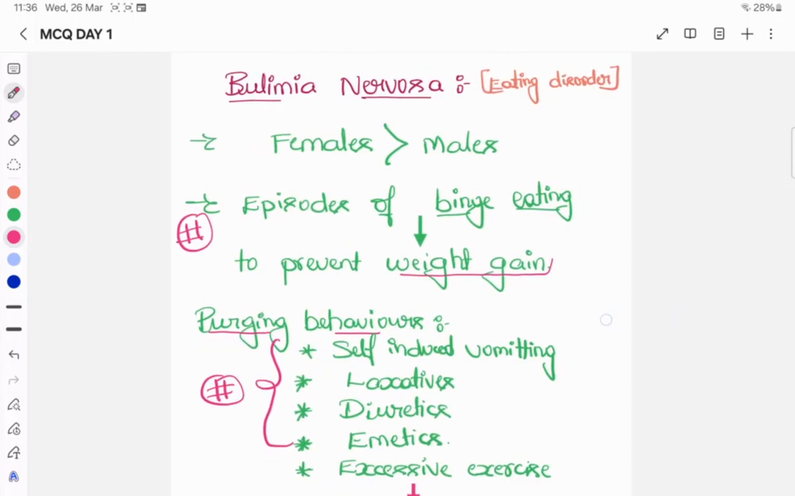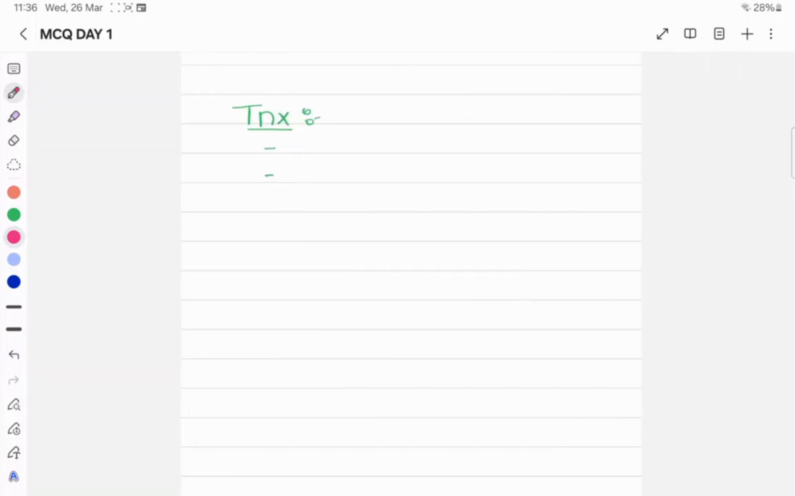Next, what may be the treatment when it comes to bulimia nervosa? Here we can expect CBT and also use of SSRIs. CBT means cognitive behavior therapy.